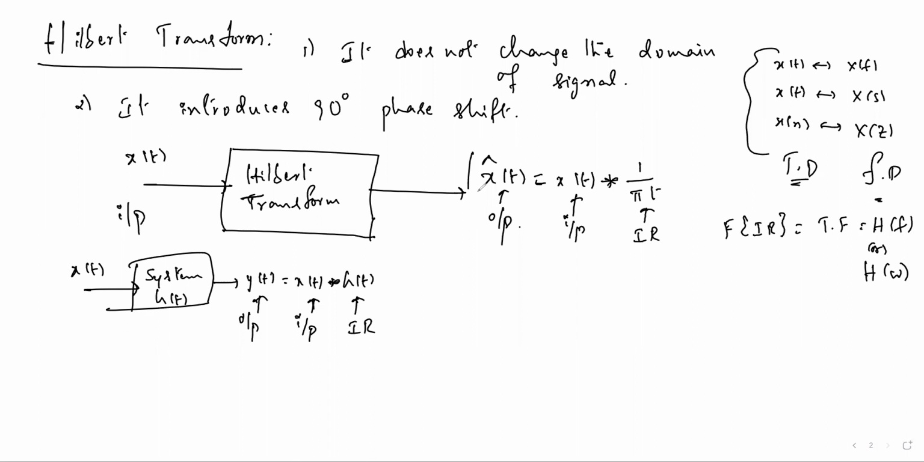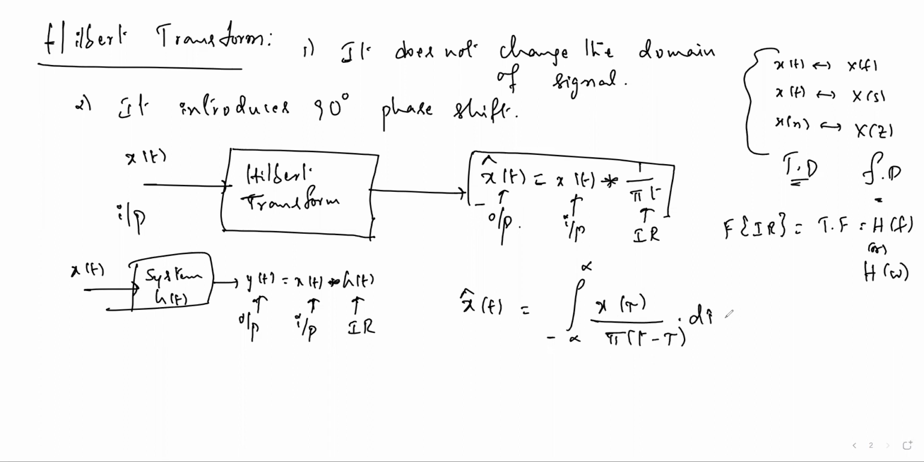First, I'll write the expansion for this formula. You know the convolution formula, but let's have the expansion of x cap of t here. If you expand, x cap of t is the integral from minus infinity to plus infinity of x of tau divided by pi into t minus tau d tau. Since convolution follows the commutative law, you can also write this as x of t minus tau divided by pi tau d tau. Both give the same meaning.